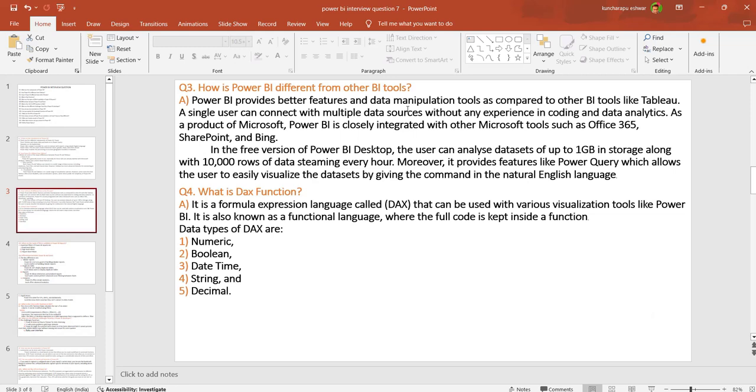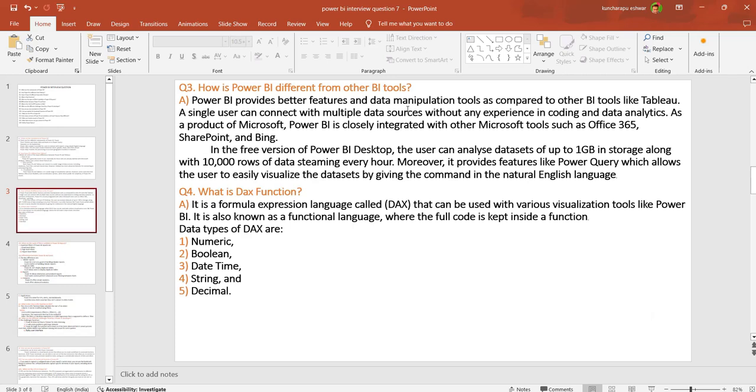This can be used in various visualization tools like Power BI, and it is also a functional language where the full code is kept inside the functions. The data types are numerical, boolean, date, time, string, and decimal.